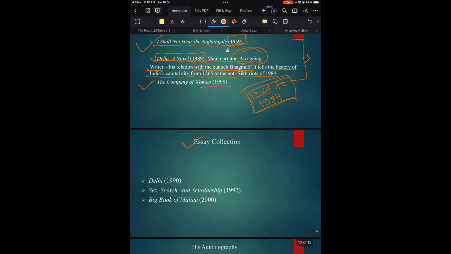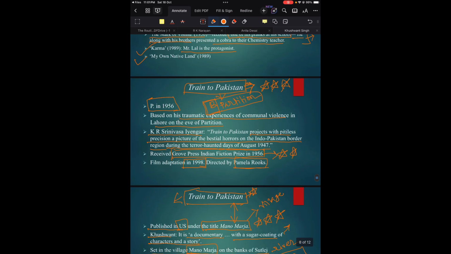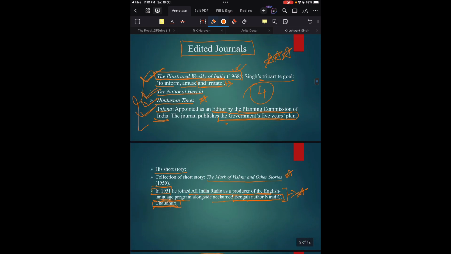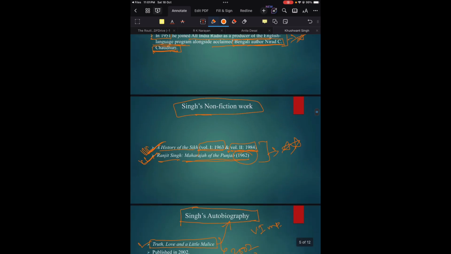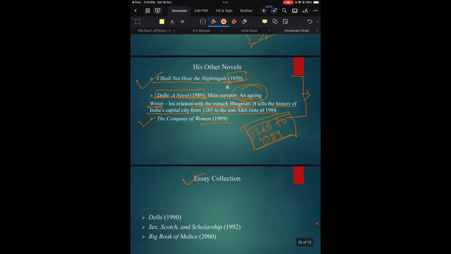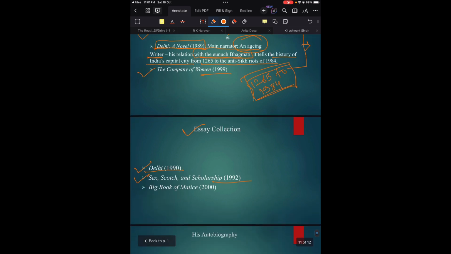Then his essay collections. He was the editor of Yojana, then the Hindustan Times, the National Herald, and the Illustrated Weekly. So definitely he wrote many essays. Later he compiled his individual essays into collections and gave names to those collections. One of those is Delhi, published in 1990. Then Sex, Scotch and Scholarship, published in 1992. Then Big Book of Malice, published in 2000. So these are his three important essay collections.